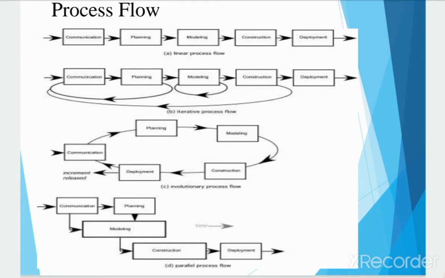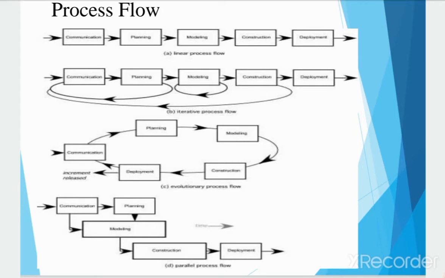So the process flow is the flow between communication, planning, modeling, construction and deployment. You gather the information, you plan, that is your duration, your cost. Next one is modeling, that is you design your software. Next one is the construction, you do the coding for your software, and deployment, that is you hand over your project. This is called a linear process flow.